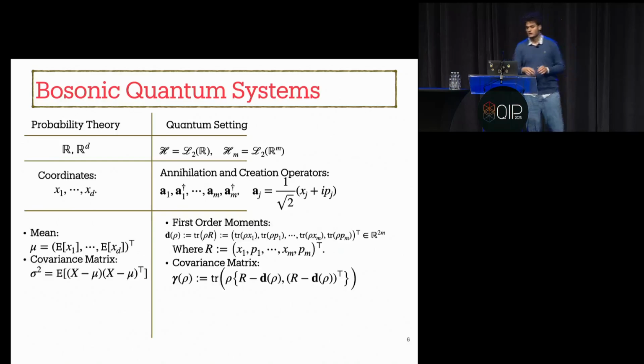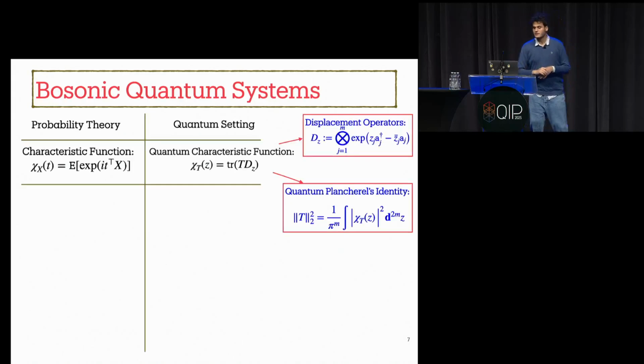In the classical setting, we can define a mean vector and covariance matrix for a random vector. In the quantum setting, we can use the vector of all quadratures and define the vector of first order moments and the covariance matrix for a quantum state. In the classical setting, we have a concept called a characteristic function.